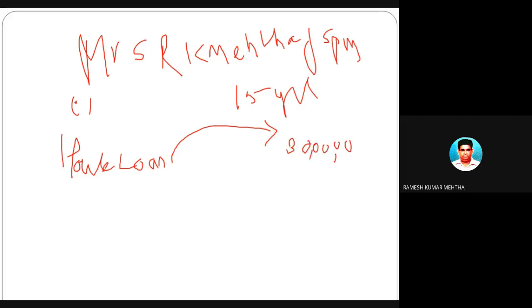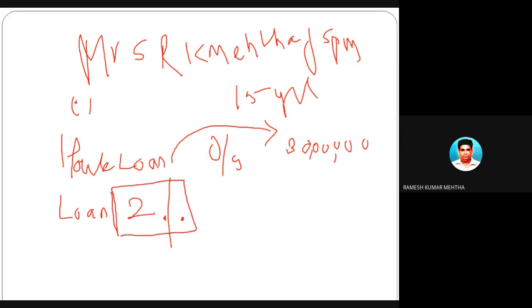So this is the outstanding loan, and the loan is provided by JSPM to Ramesh Mehta. That is, the employer is providing the employee a housing loan at 2%. So, to our knowledge, it's a very nominal rate of interest which is charged by the employer to the employee for the loan taken on the house.